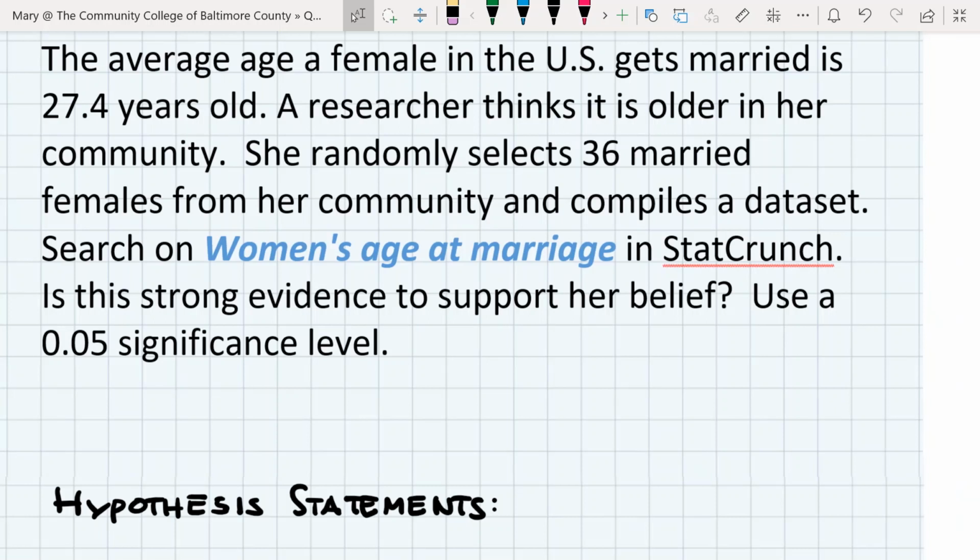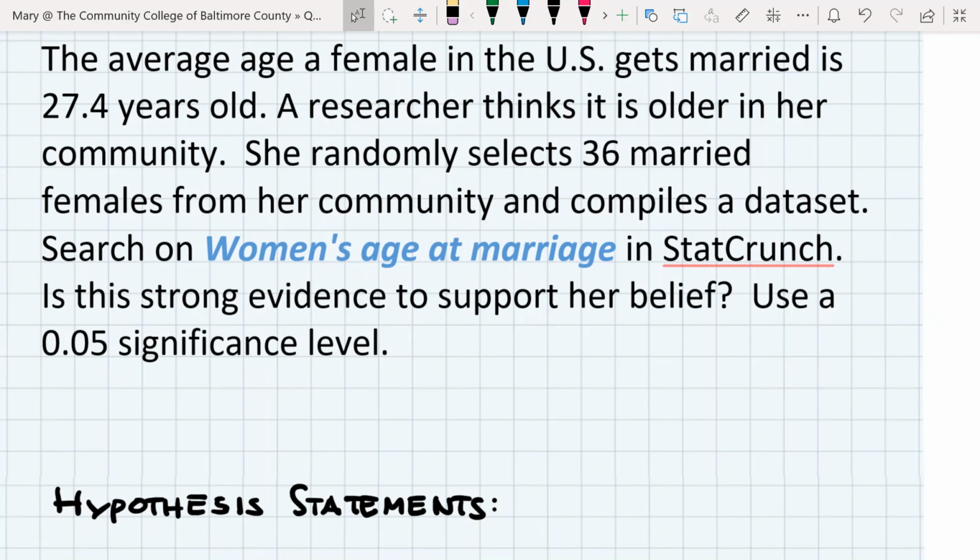Let's work this example. The average age of a female in the U.S. gets married is 27.4 years old. A researcher thinks it's older in her community. She randomly selects 36 married females from her community and compiles a data set.